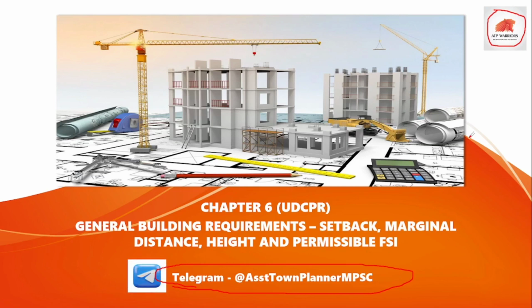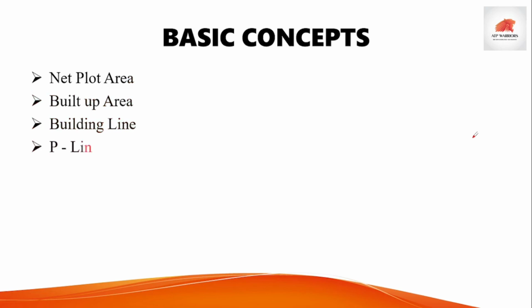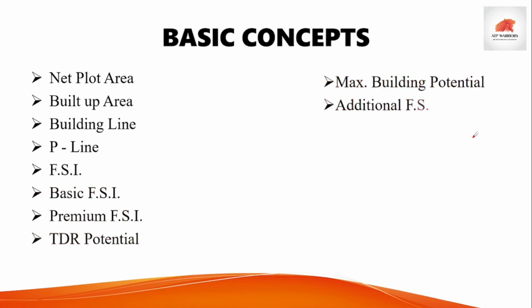So before starting, we will see one by one what are the provisions we are going to discuss in this module, and then we will discuss these concepts one by one. The first one is net plot area, second built up area, building line, P line, FSI, basic FSI, premium FSI, TDR potential, maximum potential, additional FSI, ancillary FSI. These are around 11 to 12 concepts.